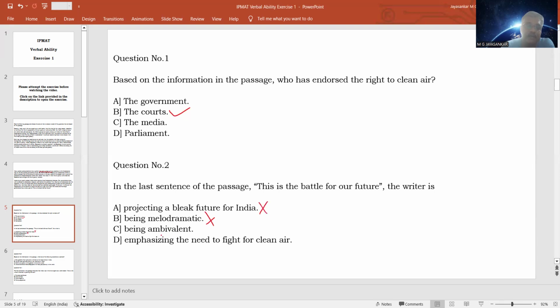Being ambivalent. What is ambivalence? Confusion or indecision. That is ambivalence. So is there any ambivalence or confusion in the author? No, the author says that we have to do something seriously to reduce this problem because it is a question of our future. So he's not having any ambivalence. Again, wrong.